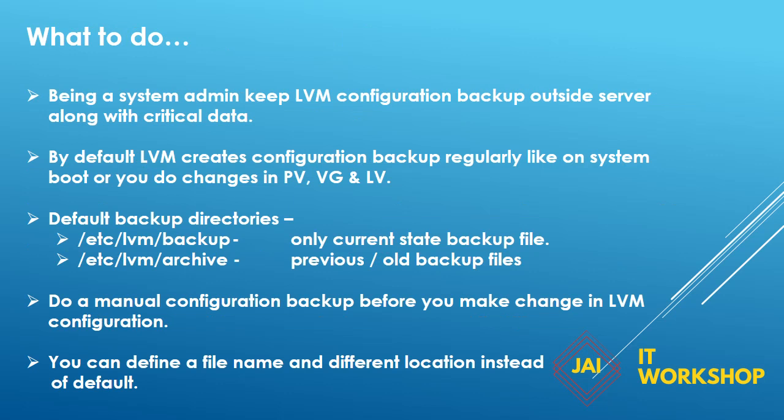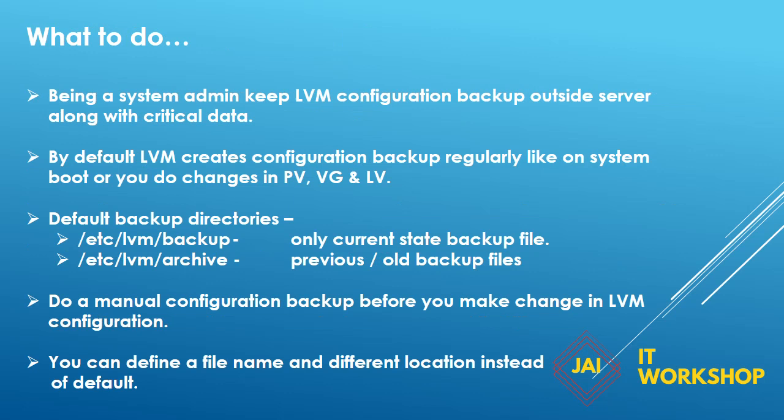By default it creates a backup. The directory is /etc/lvm/backup. In this directory you will find only one copy of the backup, which is the most recent version, and in the /etc/lvm/archive directory you can find the previous old versions. It keeps multiple copies, around 10 to 15 copies by default. So this is the default process.